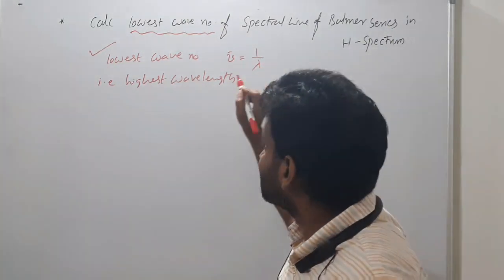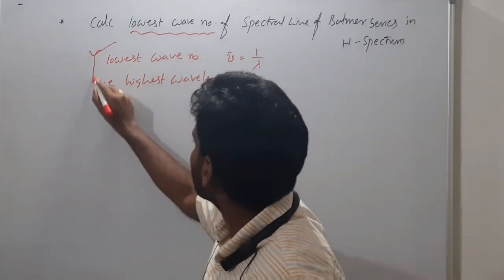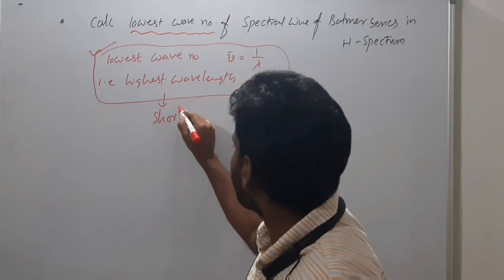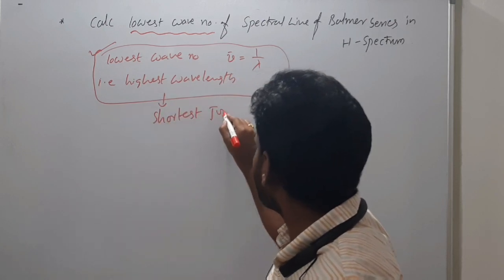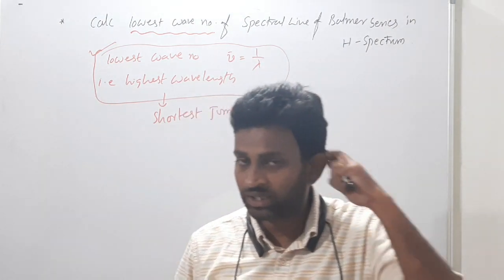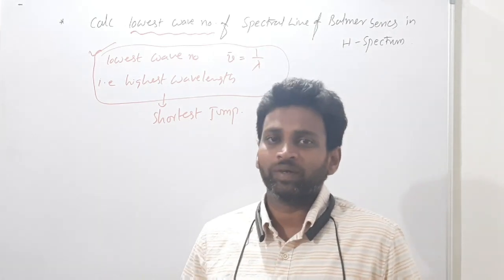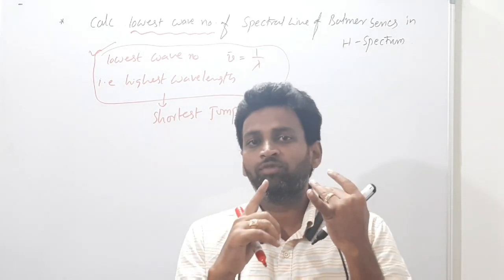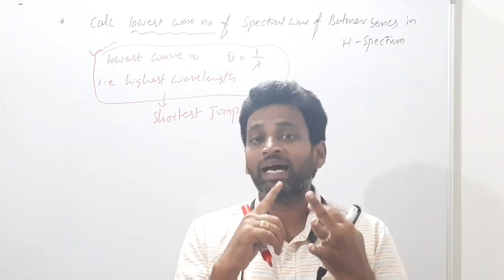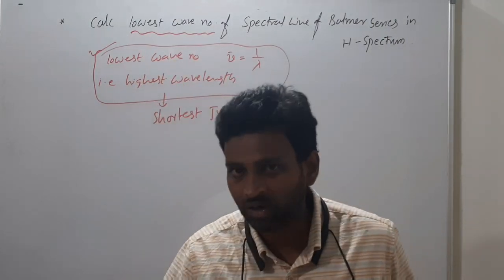So what is the lowest wave number spectral line? Therefore, for this you will have the shortest jump spectral line. What I said, understood, everyone? Just previously I gave this: the shortest jump will give lowest energy, lowest frequency and highest wavelength. Highest wavelength means lowest wave number, or not?